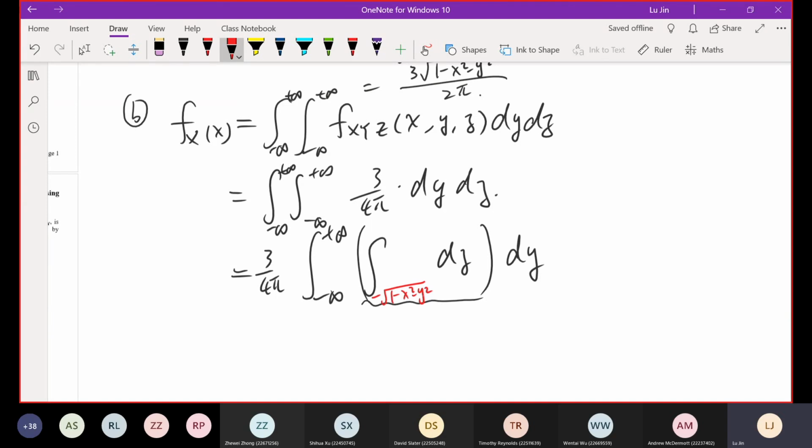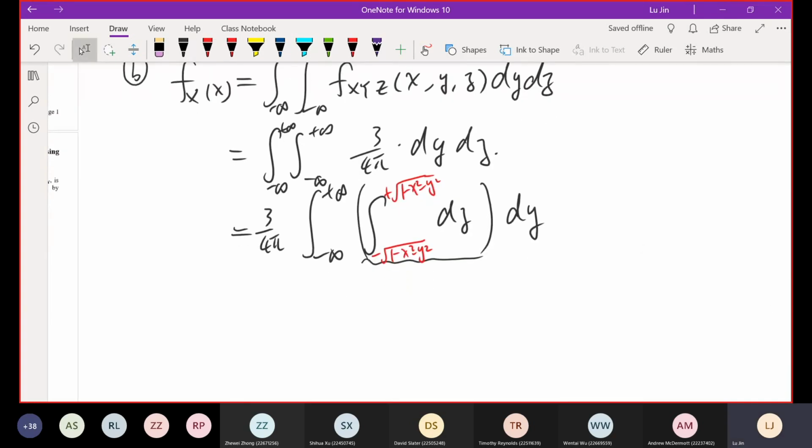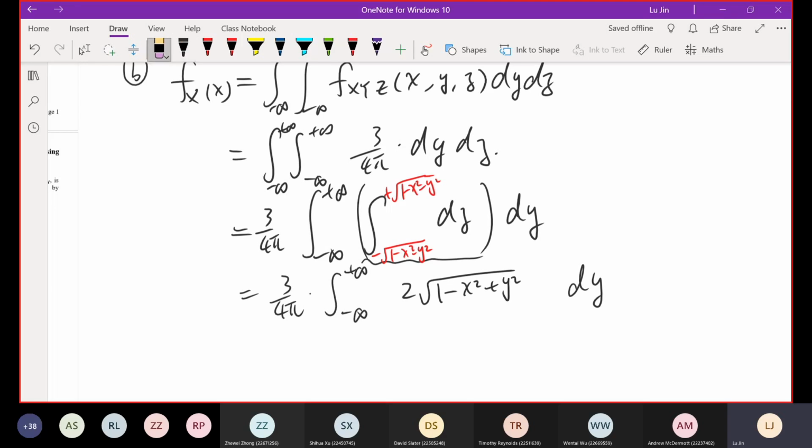Same issue on the top, so the upper boundary is positive square root of 1 minus x squared minus y squared. Okay, this whole thing, which is really long. And then negative infinity to positive infinity dy doesn't change. After solving that internal integration, we got the result from part A, which is, I think, 2 times square root of 1 minus x squared minus y squared.